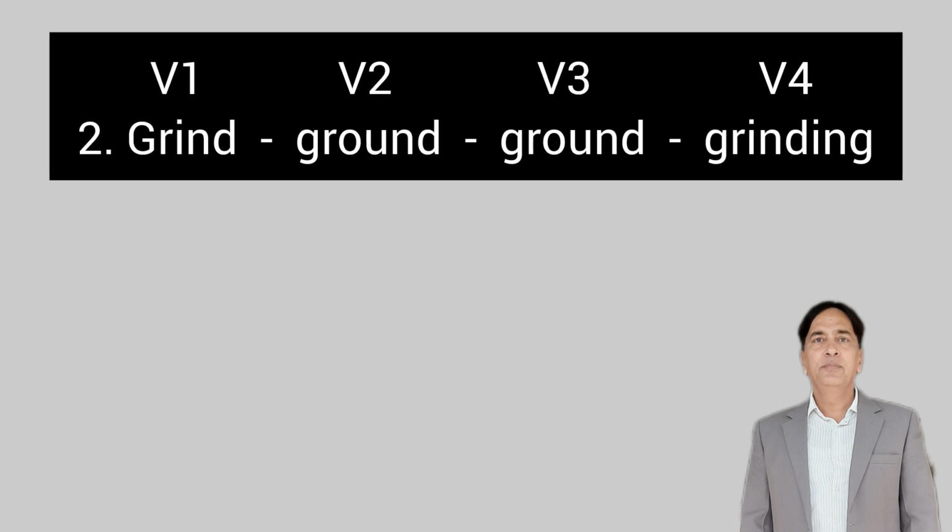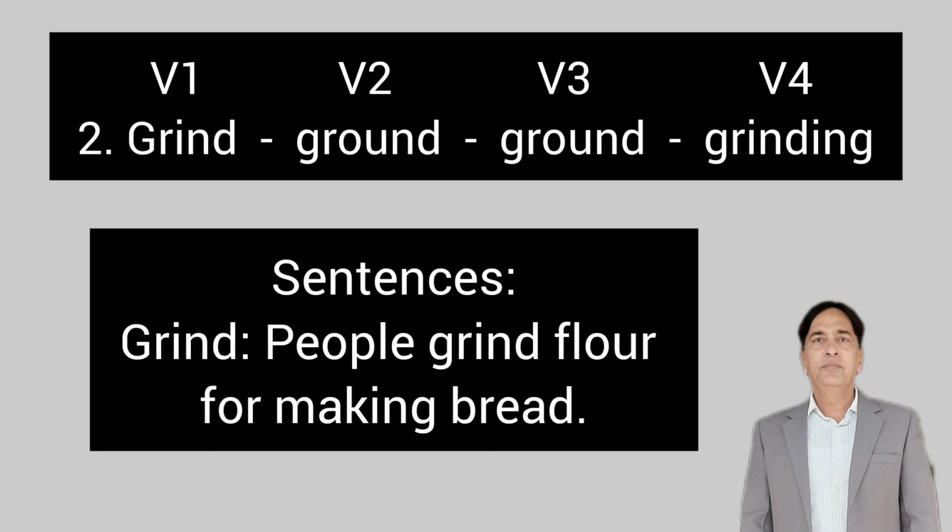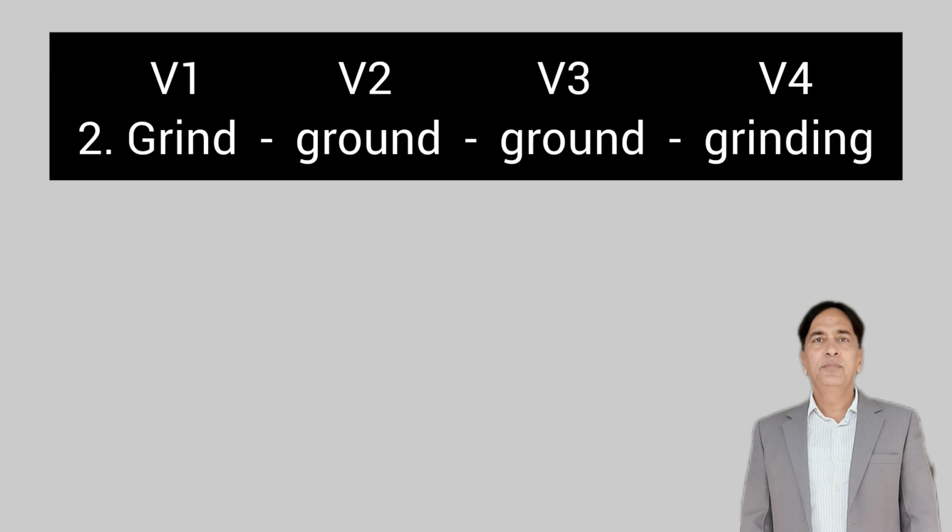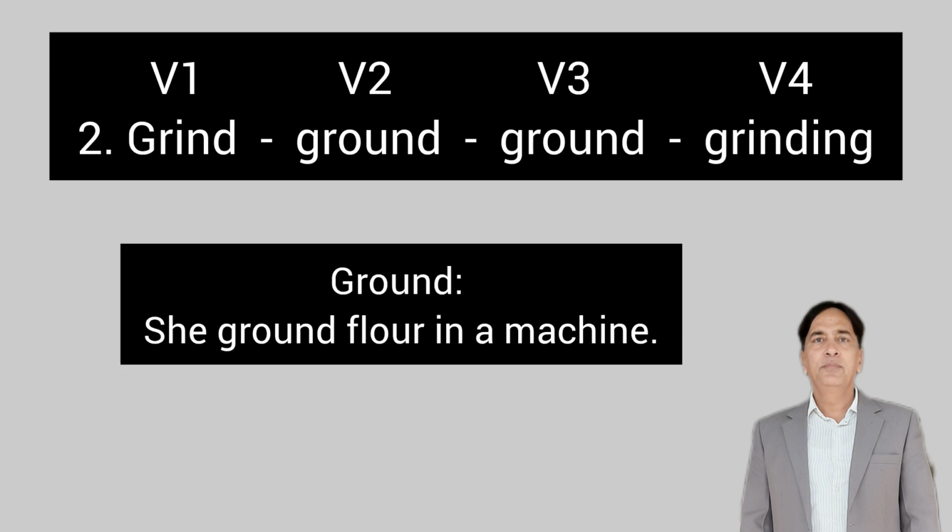Number 2, grind. Second form, ground. Third, ground. Fourth, grinding. Sentences. People grind flour for making bread. Second form, ground. She ground flour in a machine.